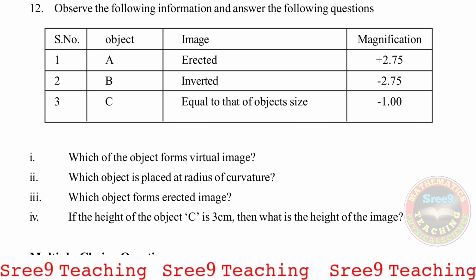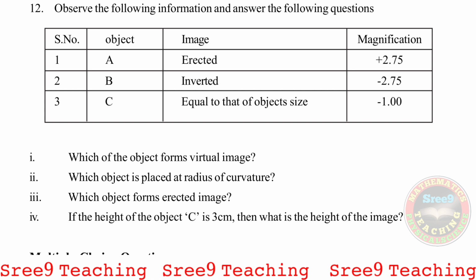Observe the following information and answer the following questions. Here the object, image, and magnification are given, and the question is: which of the objects forms a virtual image? In both the cases, virtual images are erect. Be careful, virtual images are erect. So the object that forms a virtual image is object A, because remember the clear thing: virtual images are erect.